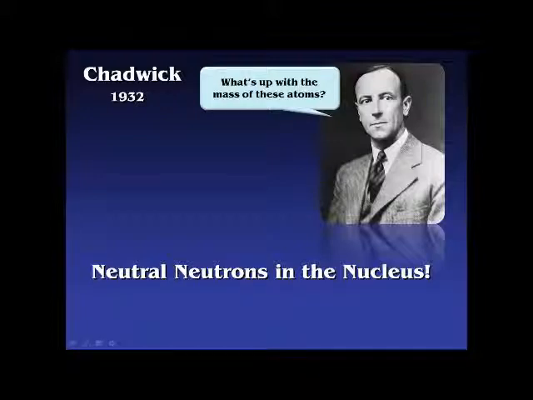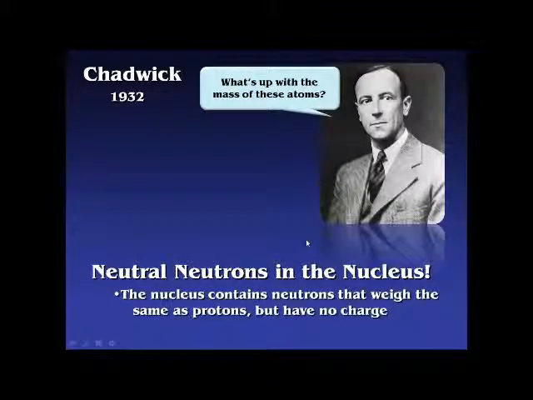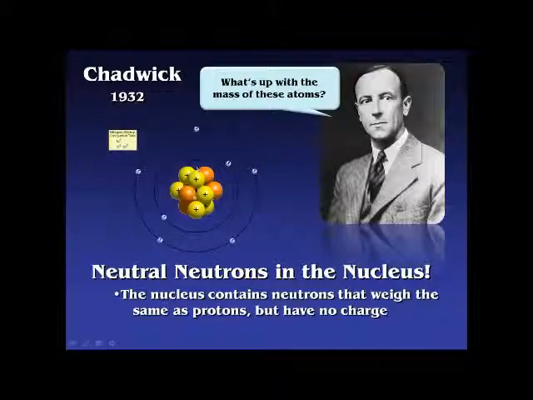A master of alliteration. So the idea was that the nucleus must be in the center here, and it definitely has some positive charges in there, these protons, but there's also something else in there that's giving this atom a lot of mass, and so it must be something else. And he eventually found experimental evidence that demonstrated that it was something else. Indeed, it was these neutrally charged neutrons, the electrons still going around the outside in these orbits.